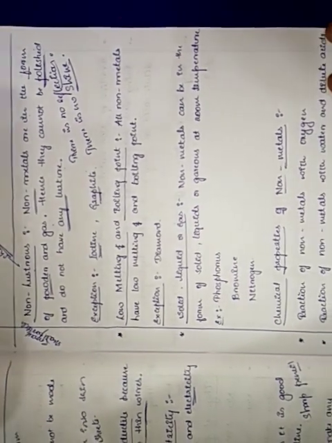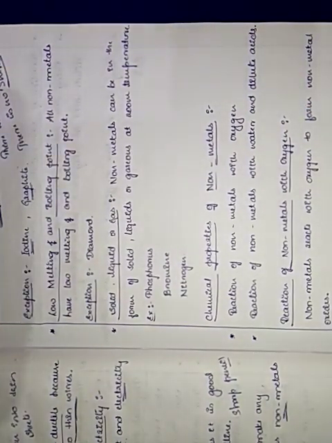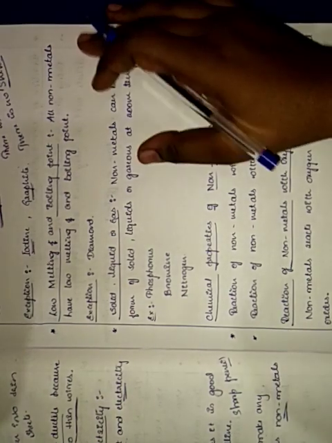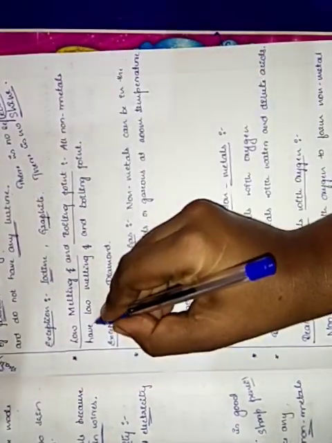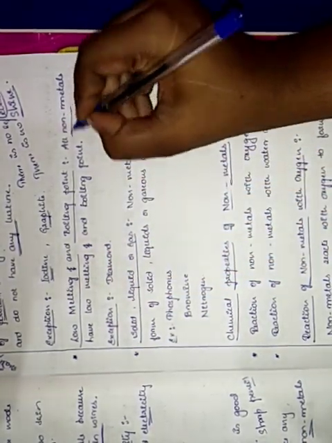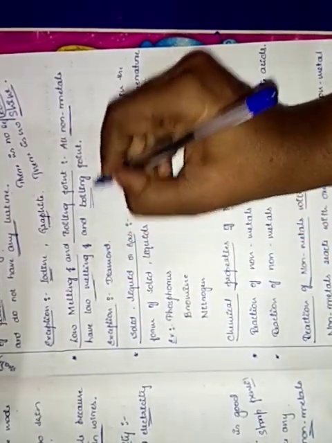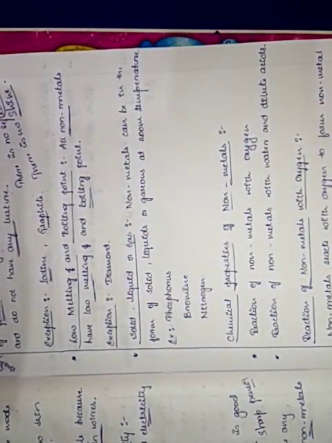Got it? So now let us move on to low melting and boiling point. All non-metals have low melting and boiling points.